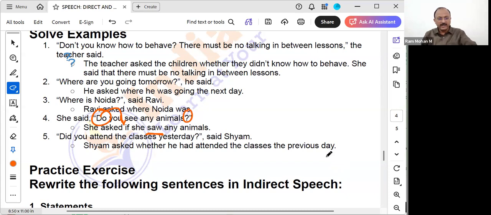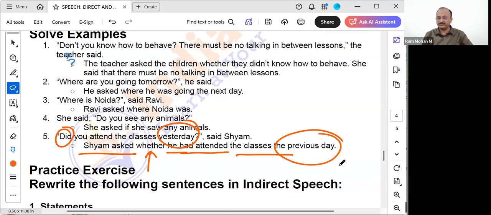Correct? "Did you attend the classes yesterday?" said Sham. Sham asked. It started with a helping verb, so it got replaced by "whether". Correct, no? "Did you attend" means "whether he had attended the classes". "Yesterday" will get converted to "the previous day".